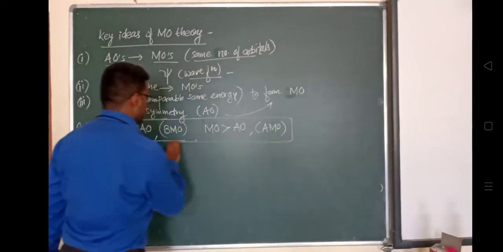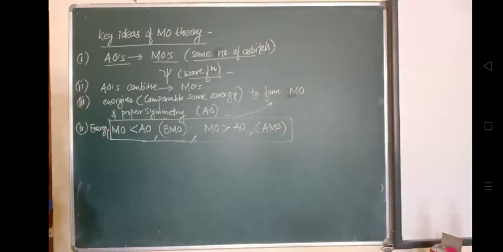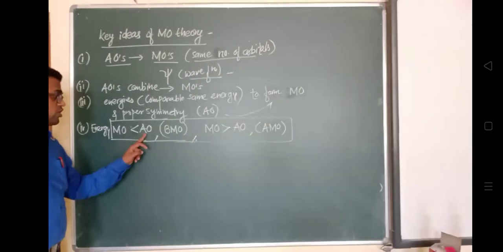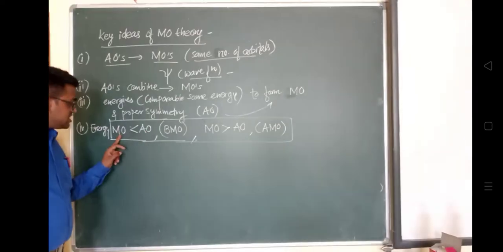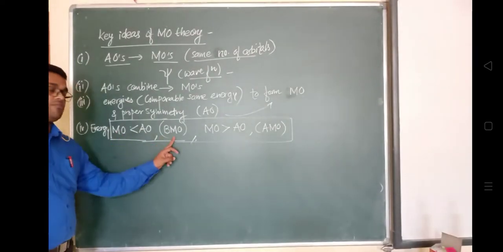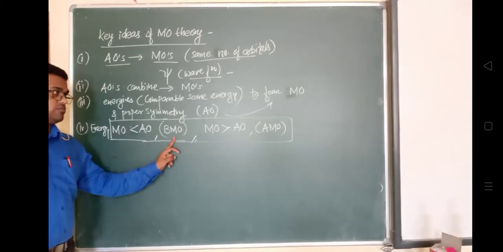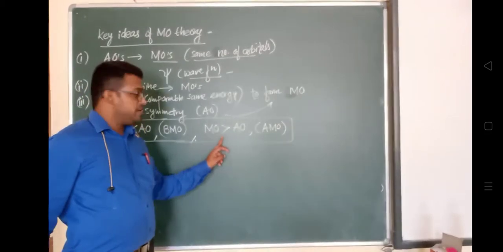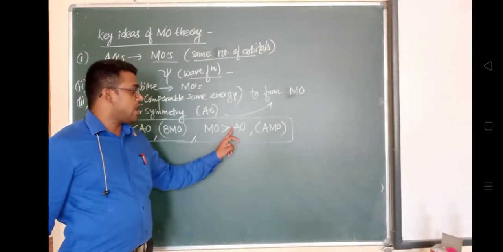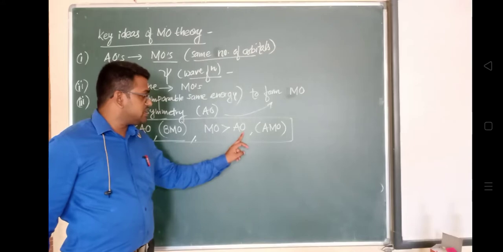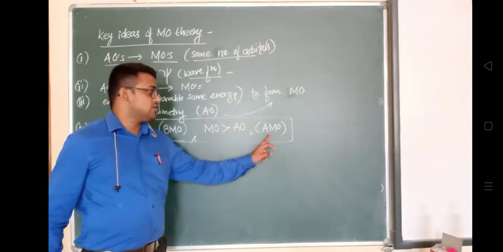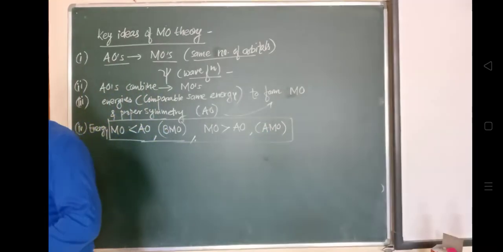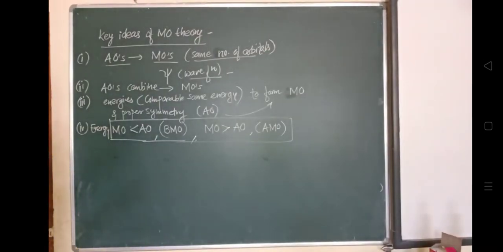So this parameter we have already discussed. The molecular orbitals which form after atomic orbitals combine, if their energy is less, will form a bonding molecular orbital, which is represented as sigma type. The molecular orbitals formed when the atomic orbitals combine with higher energy will be anti-bonding molecular orbitals. This we have also already discussed.